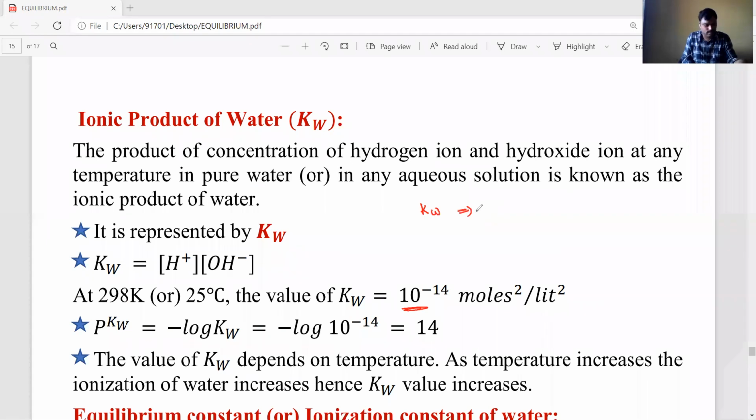What is pKw? pKw means negative logarithm of Kw. So for the Kw value, you just have to substitute: minus log 10 to the power of minus 14. Then this is equal to minus of minus 14 into log 10. How pKw is equal to minus log Kw, we will discuss in the pH formula.